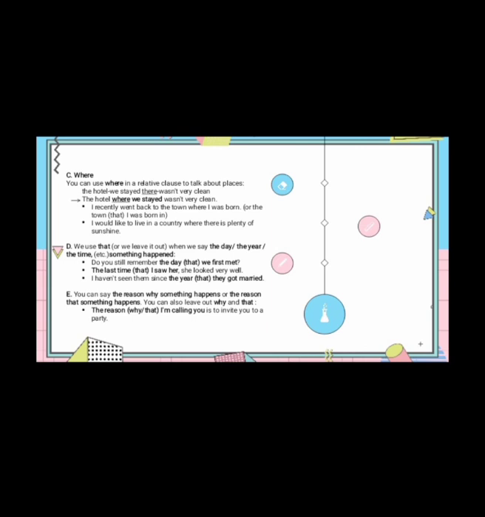E, you can say the reason why something happened or the reason that something happens. You can also leave out why and that. The reason why I am calling you is to invite you to a party.